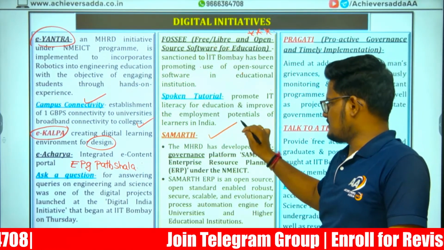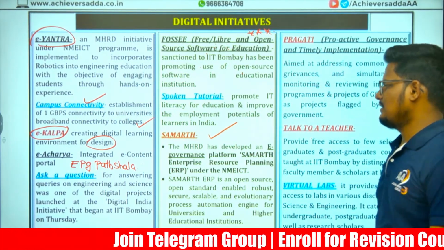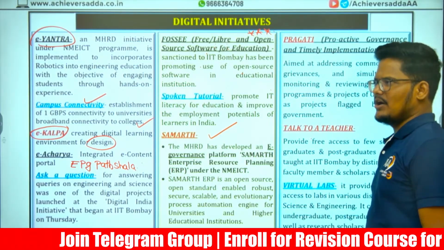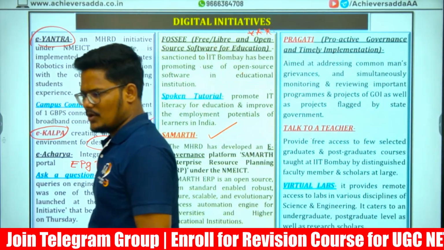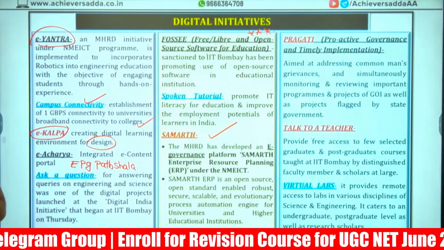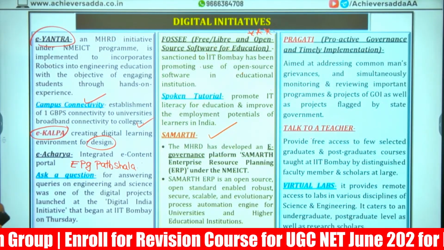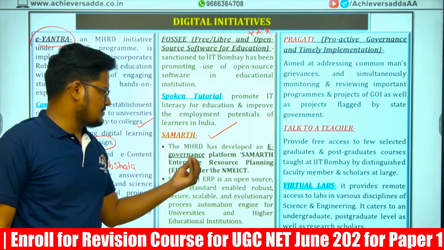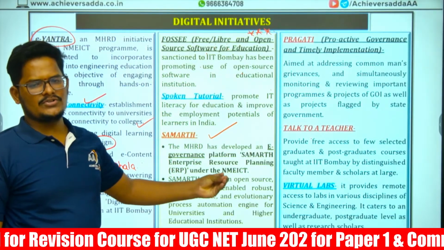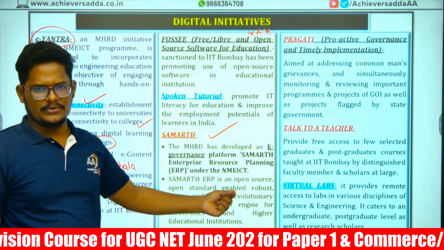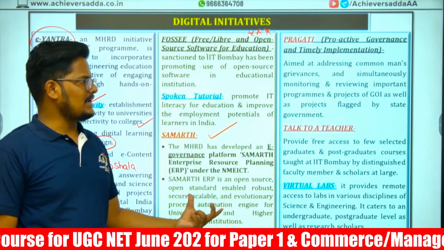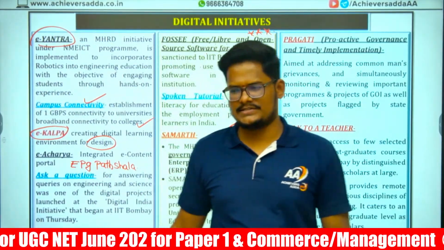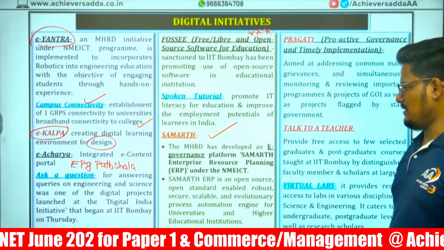Next, Samarth. Samarth is a platform which is a government ERP. ERP, Enterprise Resource Planning, under the National Mission on Education through Information and Communication Technology. Under the NMEICT initiative only this Samarth scheme is there.